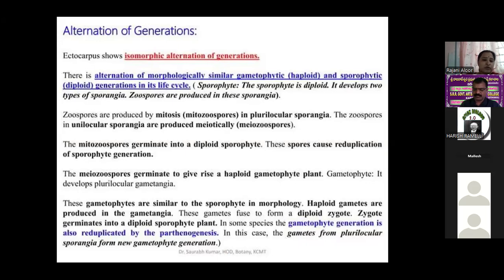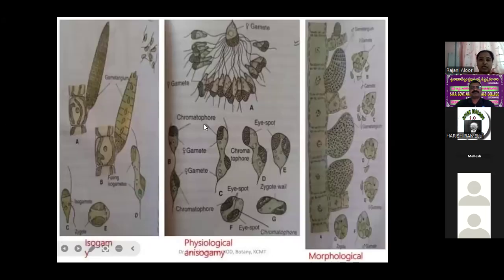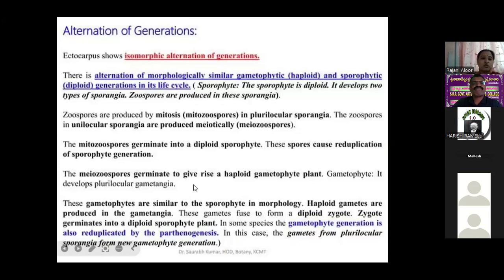Another very important aspect of the life cycle is alternation of generations. Here Ectocarpus shows isomorphic alternation of generation. What is the meaning of isomorphic? There is an alternation of morphologically similar generations: the gametophytic, which is the haploid condition, and the second is the sporophytic, which is the diploid generation in its life cycle.